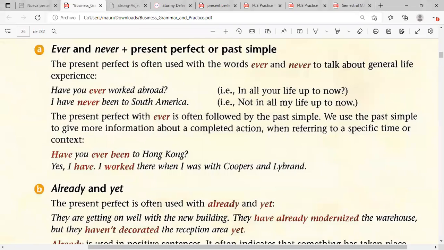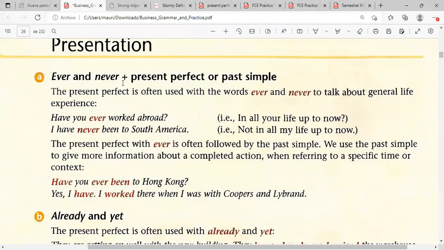Remember, one is positive and one is negative. Never is like saying a negative form about something that never happened, something didn't happen. Plus the present perfect, or the past simple. We can make some similarities on the sentences that we use.